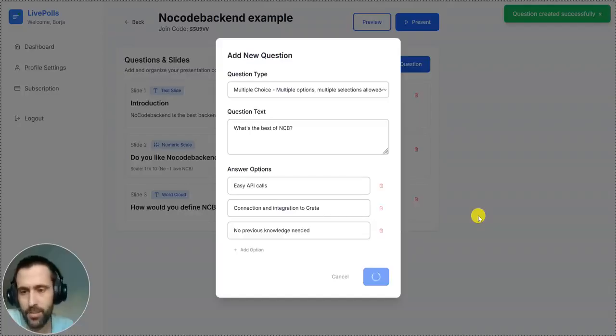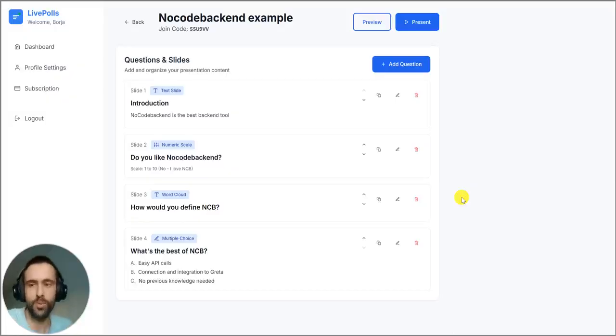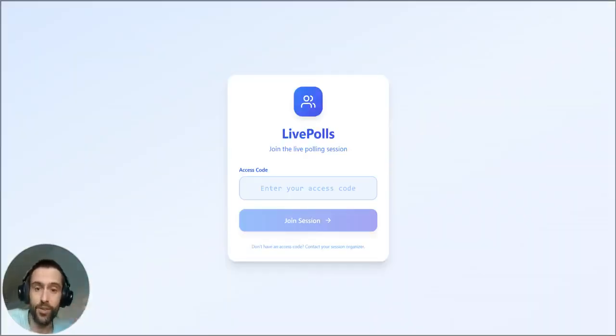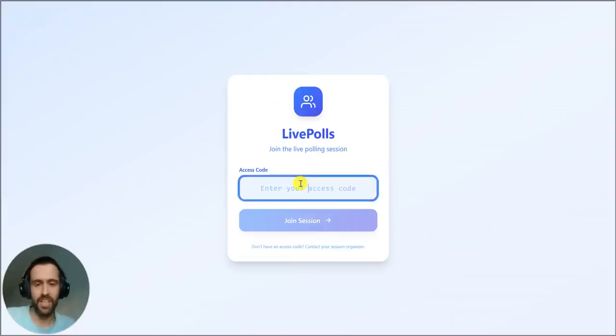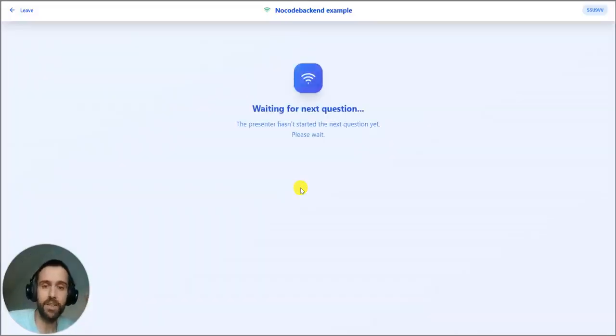I have created different questions for our presentation, and what we can do now is we have another interface, with another URL that is for the users that are answering our questions. And here, by this second page, we will provide them this code of the presentation, and they, in the meeting or the session we are working in, can enter this presentation or questionnaire, this poll, and we will guide them in the different questions.